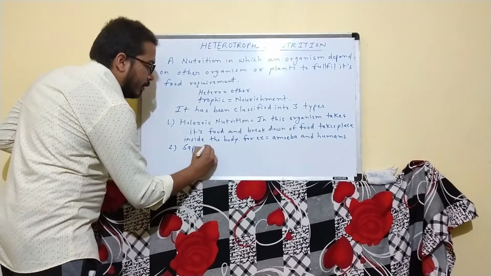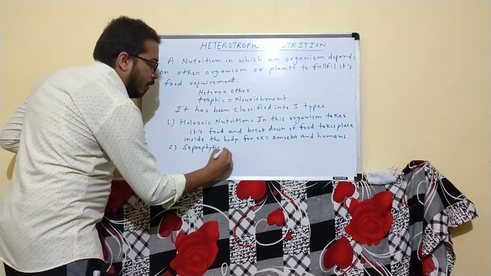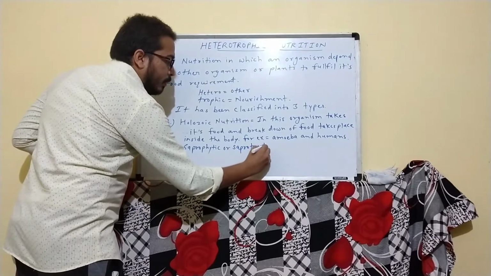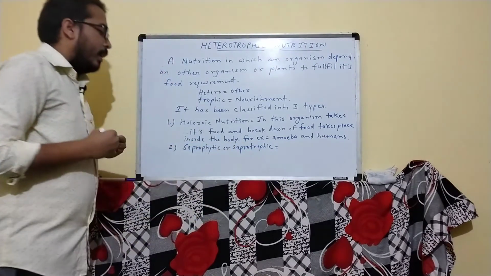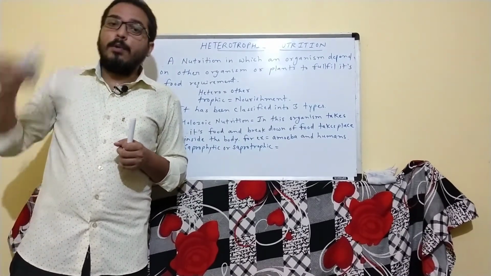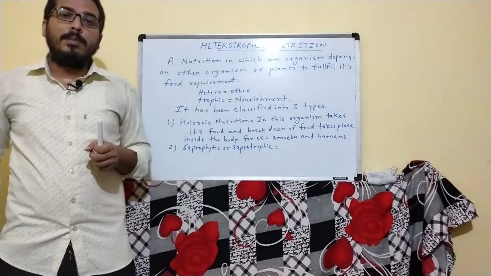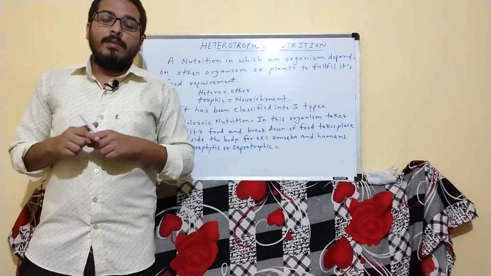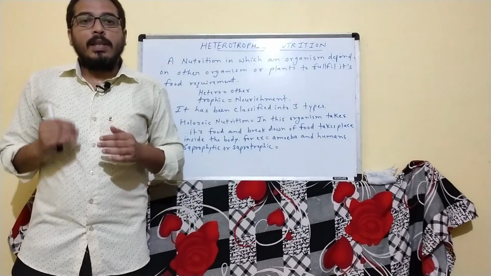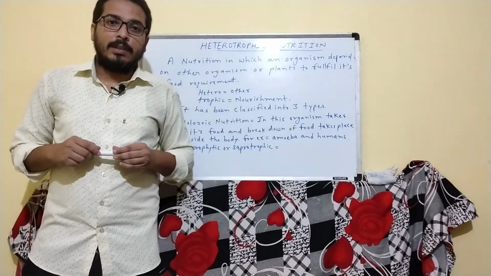Second is saprophytic or saprotrophic. So my dear students, you are thinking, what do you mean by saprotrophic nutrition? Saprotrophic nutrition is the type of nutrition in which the organism depends on dead and decaying animals.